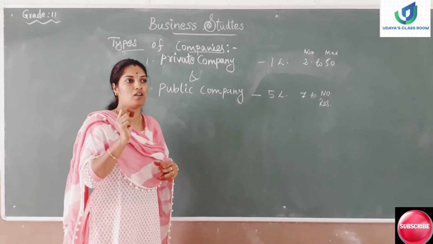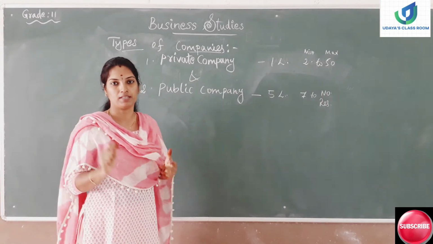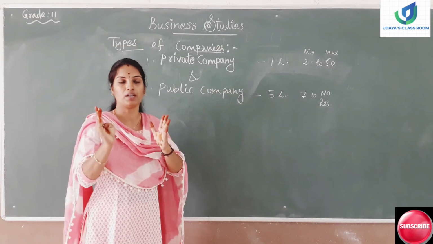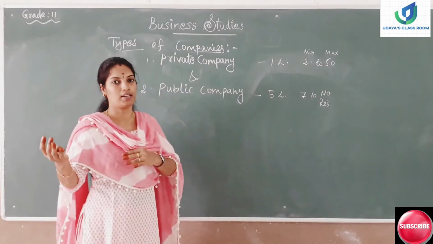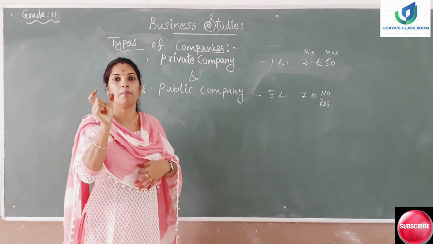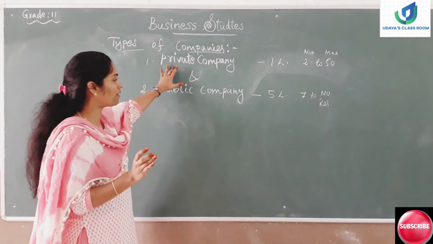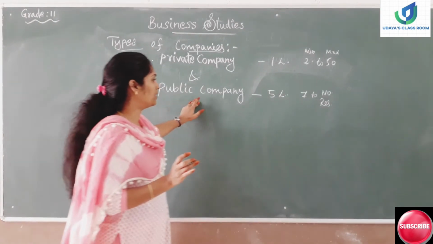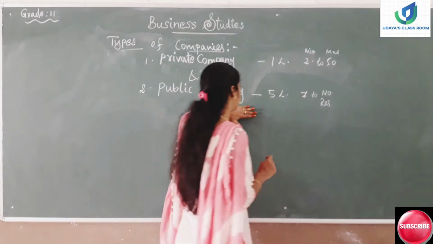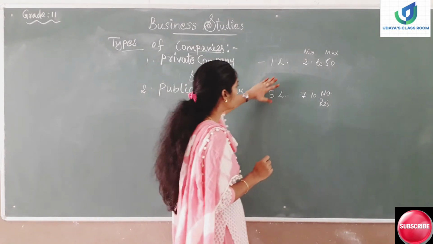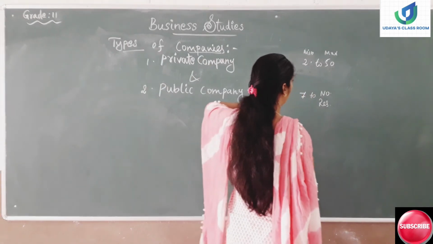Alright. And one more difference, private company, after the name of the company, it should add limited. That is Ramakrishna Private Limited Company, like that. That is after the name of the company, it should mention private. If it is a public company, Ramakrishna Public Limited Company, like that. The word should come public or private. After the name of the company, it should be mentioned whether it is a private company or public company. Alright. And this public company will be inviting the public to subscribe the shares and the private company will not be inviting the public to subscribe the shares of the company.